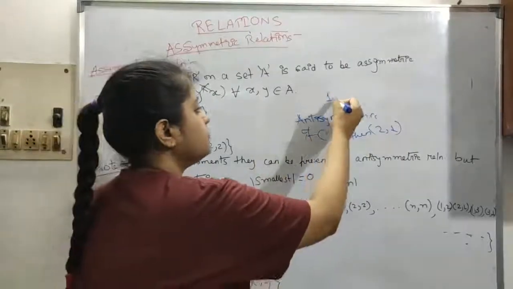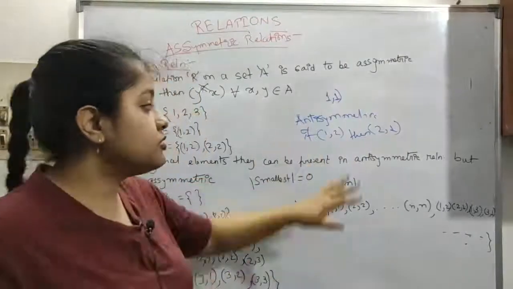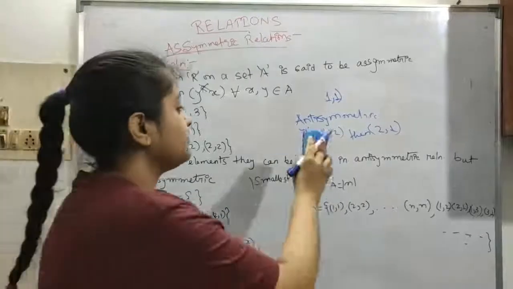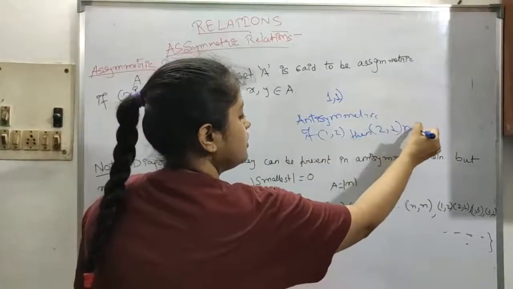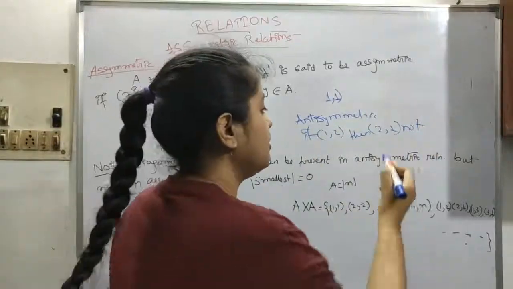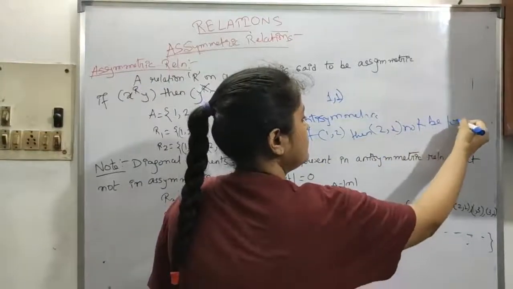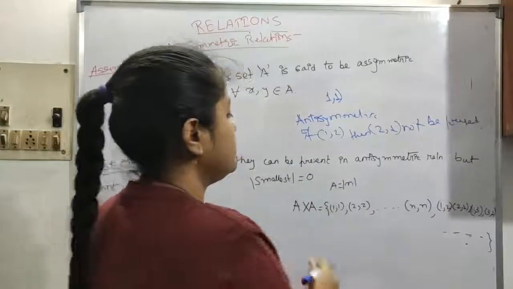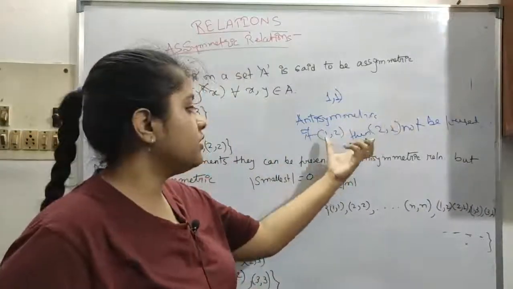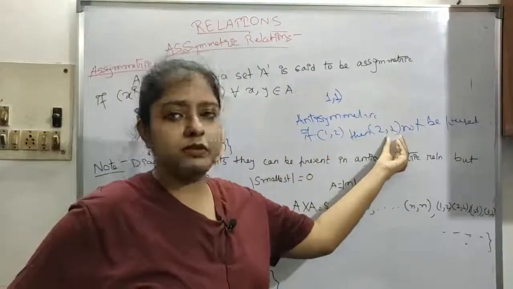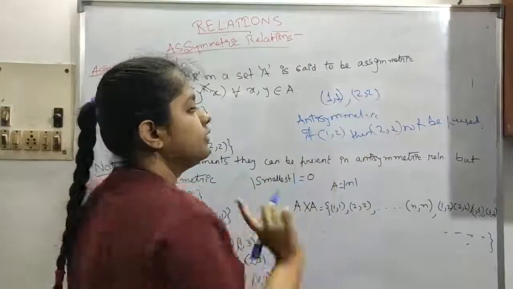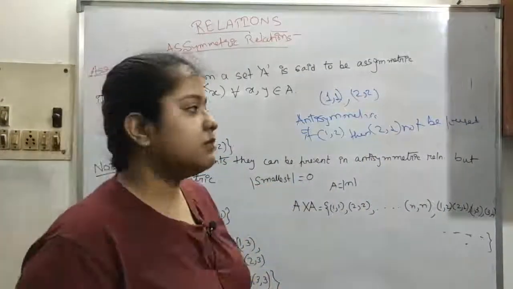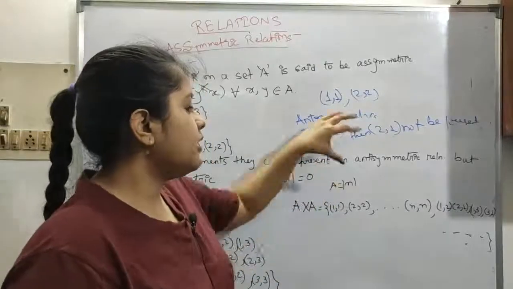Oh, I'm so sorry, I was thinking of the symmetric relation. In that case, if this is present, this will not be present. The only special case is diagonal elements like 1 1, 2 2, which can be present. So this was basically our antisymmetric relation.